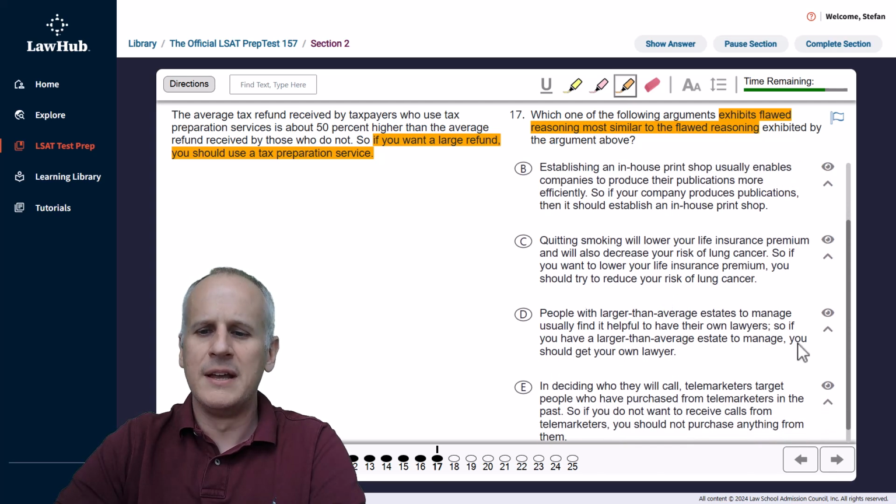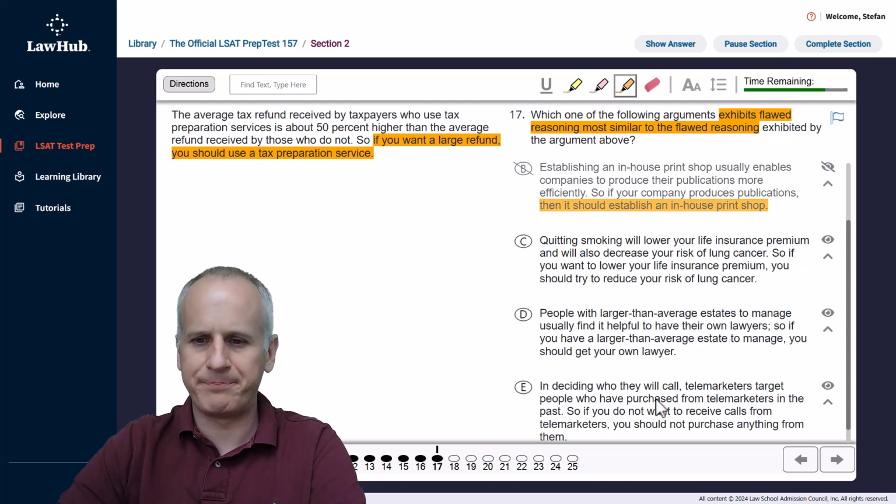So starting with B, establishing an in-house print shop usually enables companies to produce their publications more efficiently. So if your company produces publications, then it should establish an in-house print shop. Well, this has nothing to do with any sort of quantification. So here, we need quantification. We can eliminate choice B.